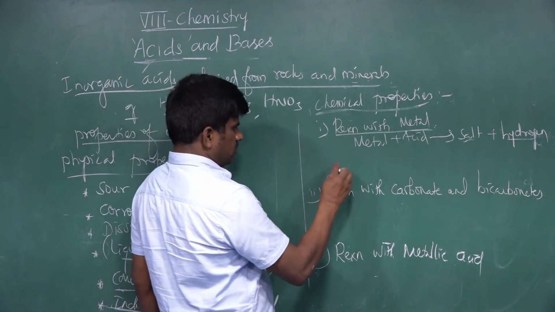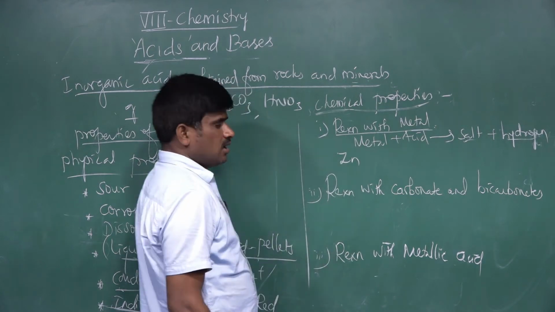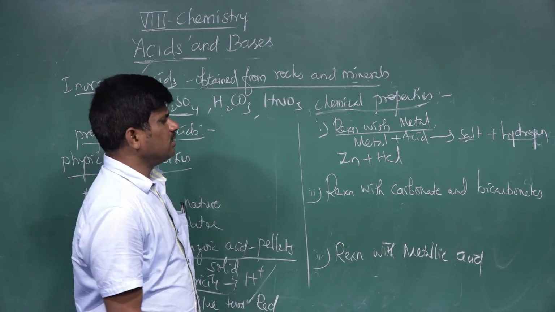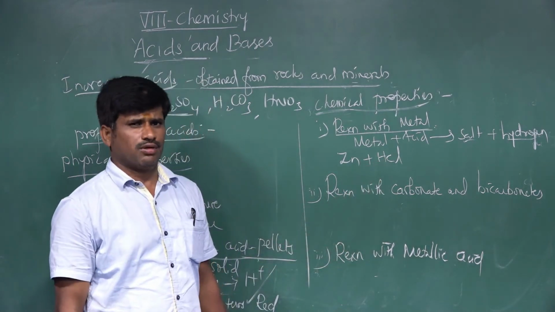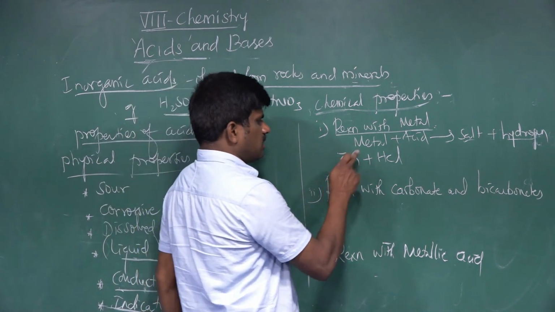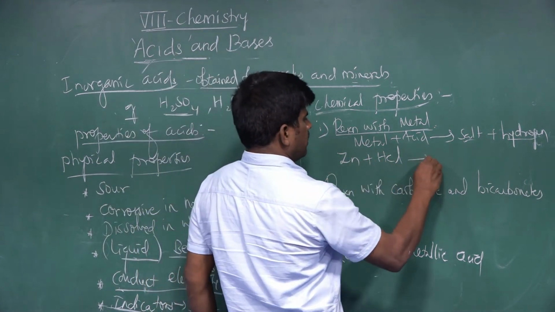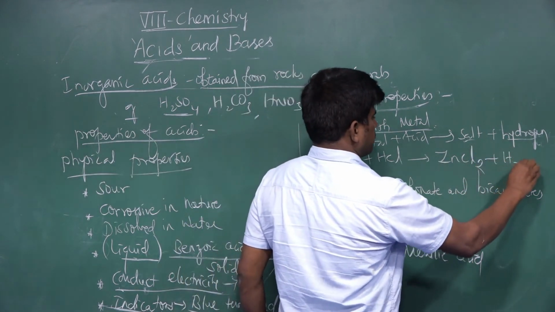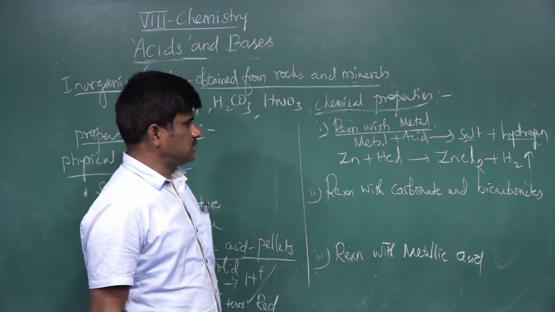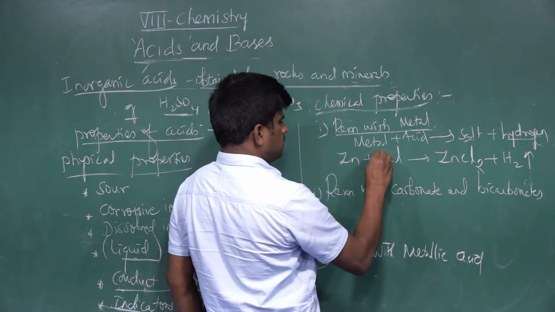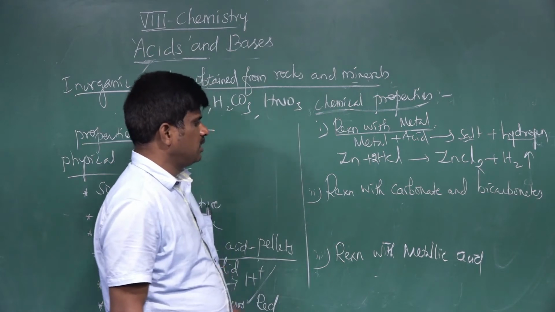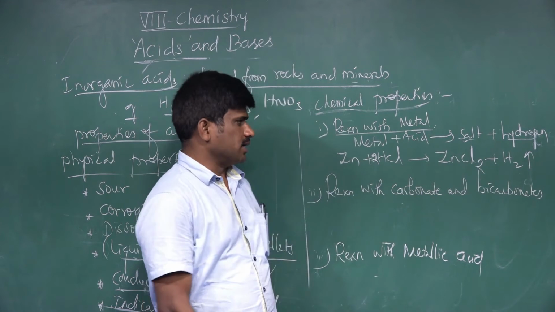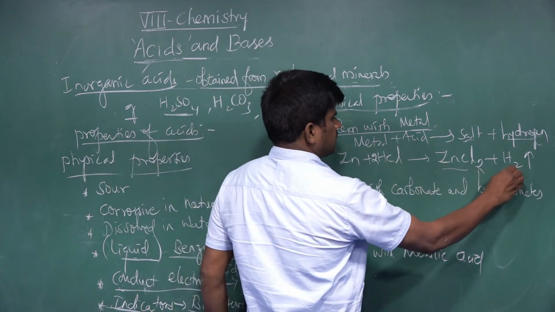For example, when zinc reacts with hydrochloric acid, it can easily react even with the dilute form of hydrochloric acid. When zinc metal reacts with HCl, it forms zinc chloride, that is ZnCl2, plus hydrogen gas is liberated. For balancing we take 2 moles of HCl. So this is the salt zinc chloride, and hydrogen gas is liberated.